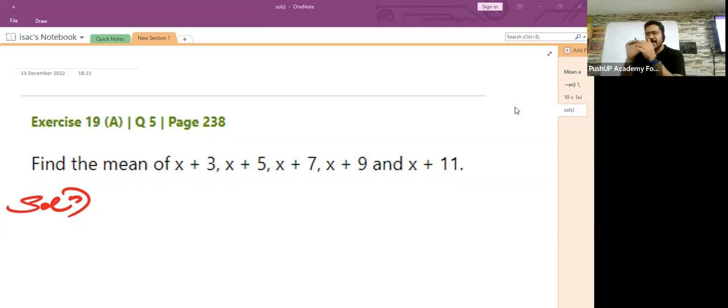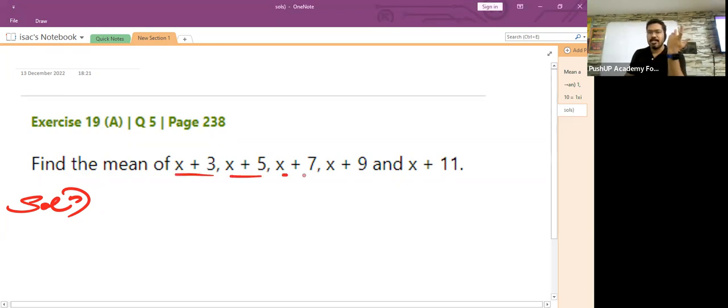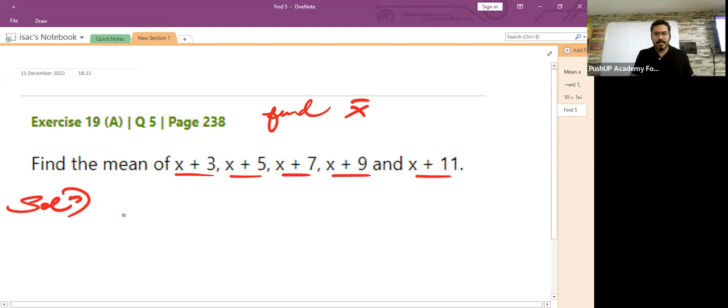But this question is slightly different. Instead of giving you numbers, they have given us variables: x plus 3, x plus 5, x plus 7, x plus 9, and x plus 11. And they want us to find the average of these given observations. Let's do it. There is no change in the concept.